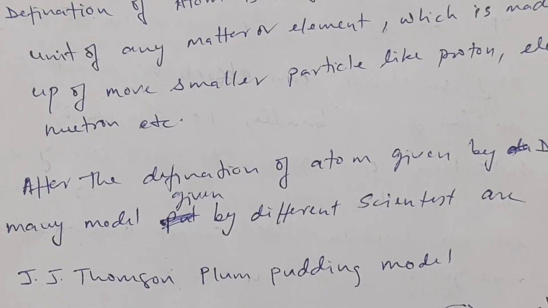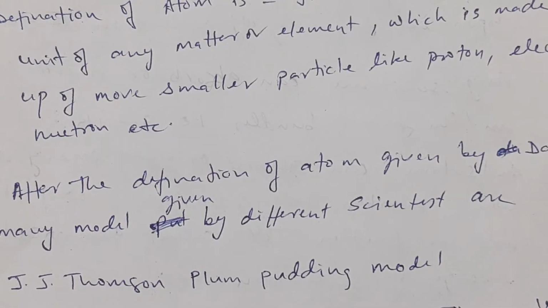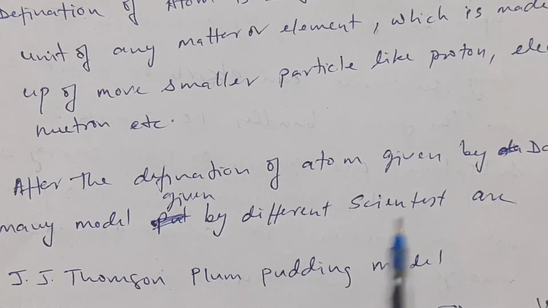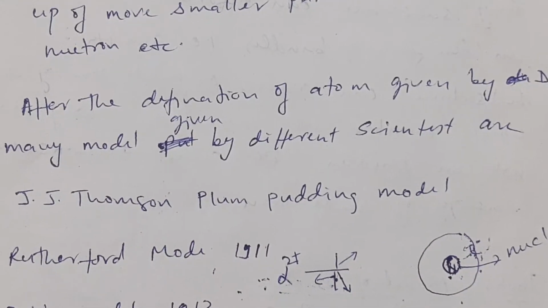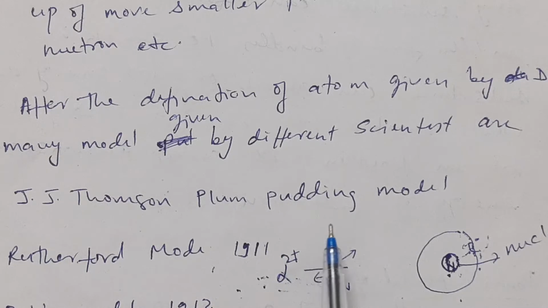After the definition of atom, which consists of smaller particles like proton, electron, neutron, how are they present in the atom? First, the model was given by J.J. Thomson, which is known as the plum pudding model, in which he said that the atom is made up of protons and neutrons and the electrons are scattered like plums in pudding, like cardamom seeds in a boondi laddu.